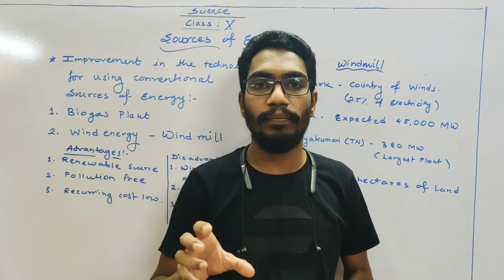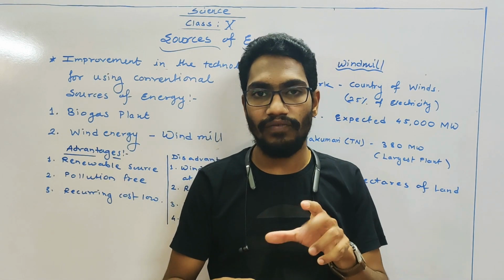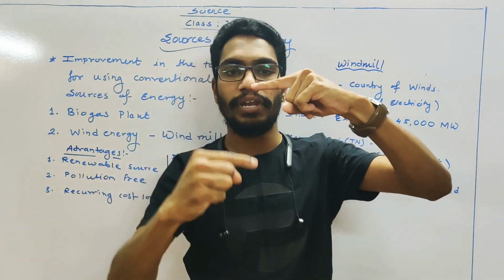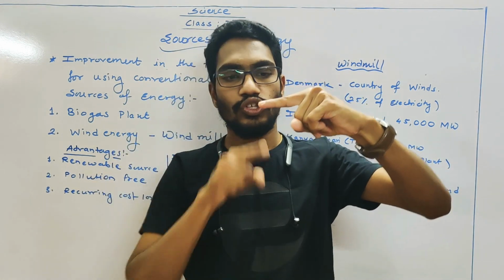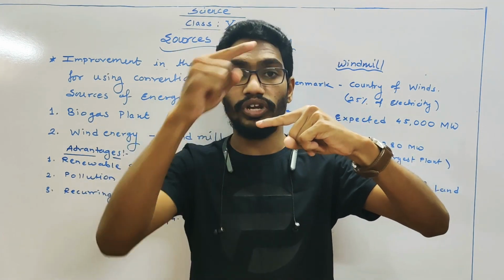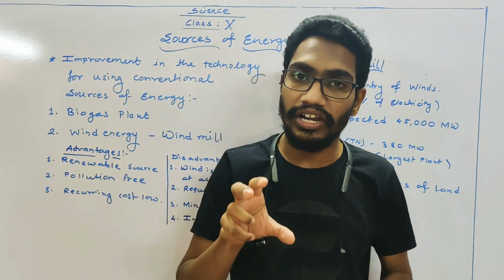On each windmill there is one turbine fixed on the shaft, meaning where it is rotating. For example, this is the axle and the blades are going to move in this way. This axle around which the fans are rotating is connected to the turbine of a generator.